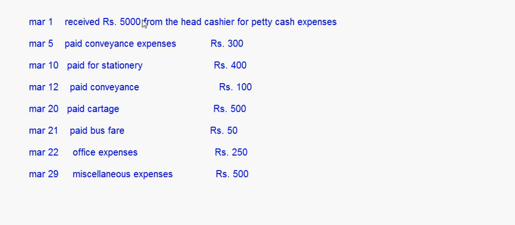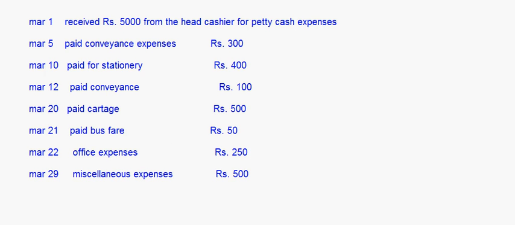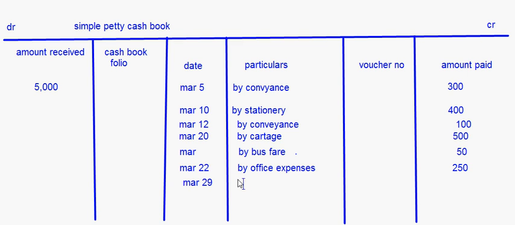And March 22nd office expenses 250, right? So here I'll write March 22nd by office expenses 250 rupees, right? And then finally March 29 we had miscellaneous expenses 500, right? So here I'll write by miscellaneous expenses 500, right?